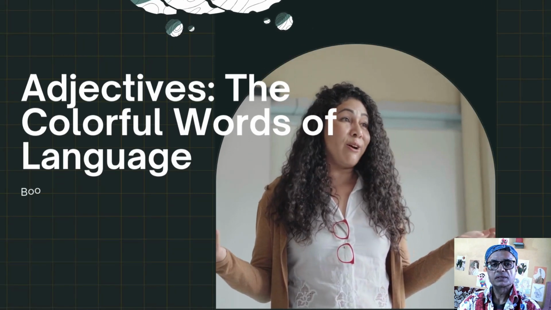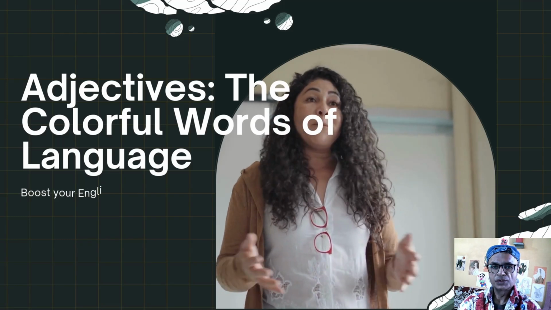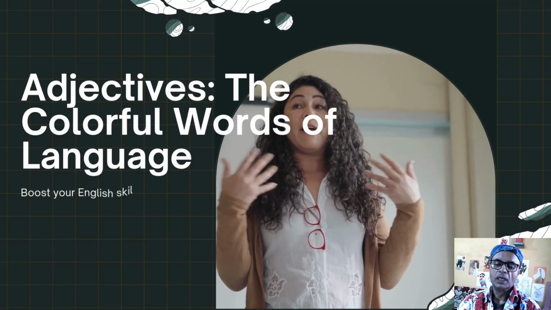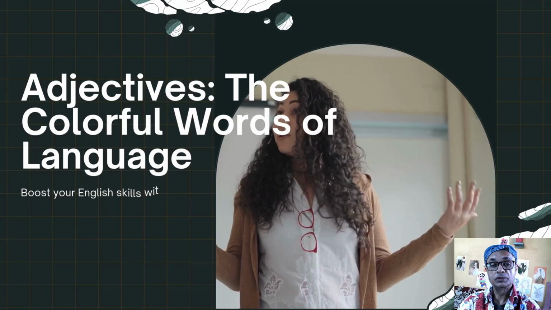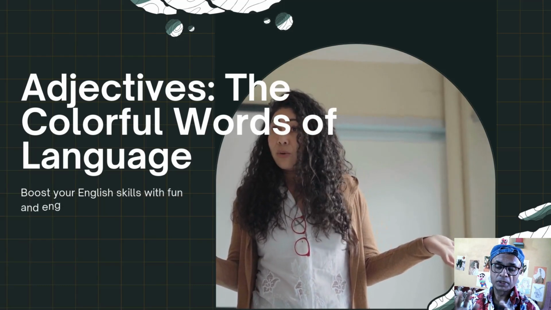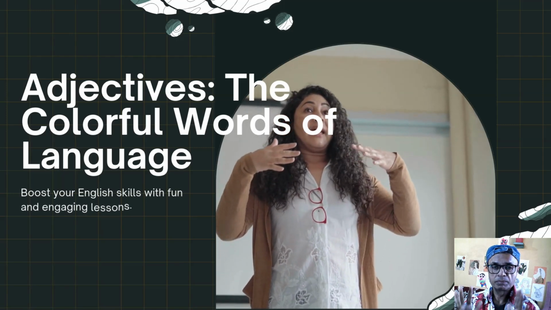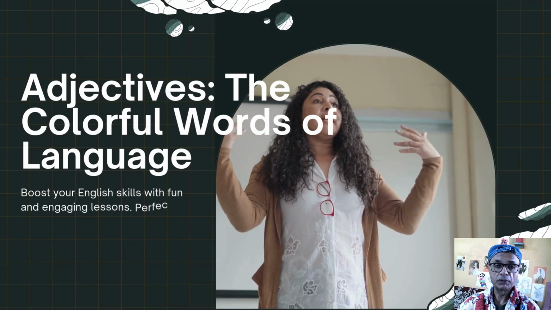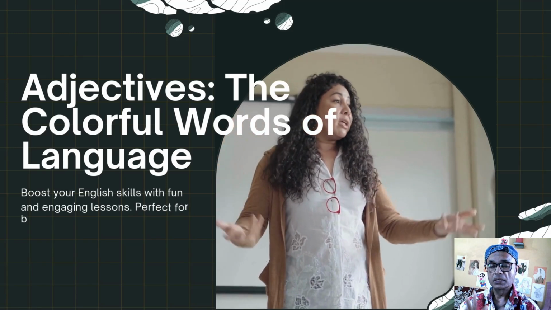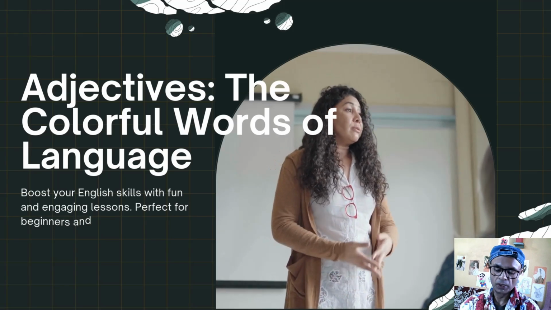In our grammar section, today we'll discuss what adjectives are, right? We have already covered nouns, pronouns and verbs, and we have seen different types of verbs. We have also seen different types of phrasal verbs, and there is a separate playlist for phrasal verbs only, okay? And there is a separate playlist for English grammar only, so that you can recapitulate all the basic nuances of English grammar in this playlist only.